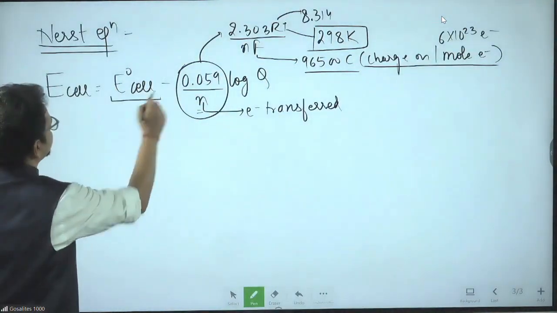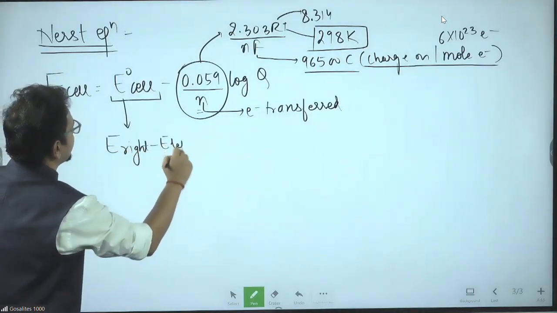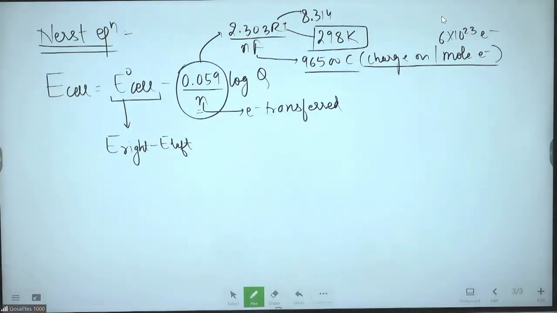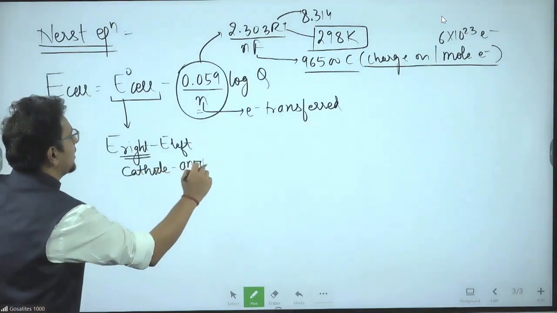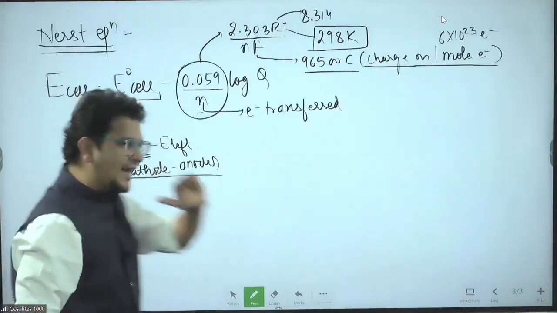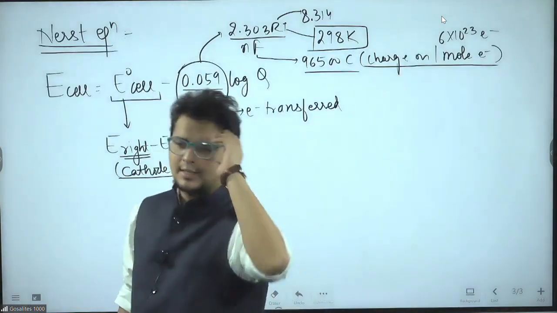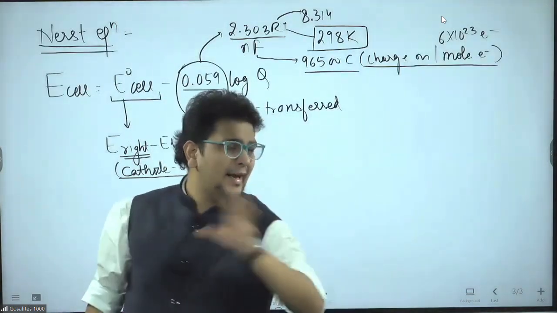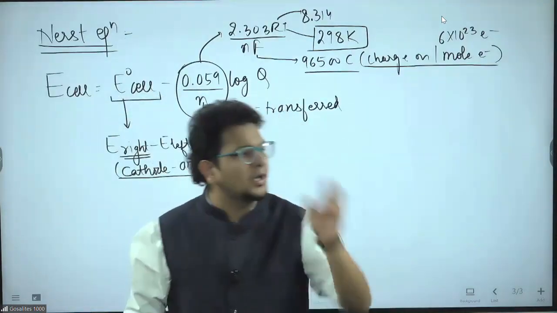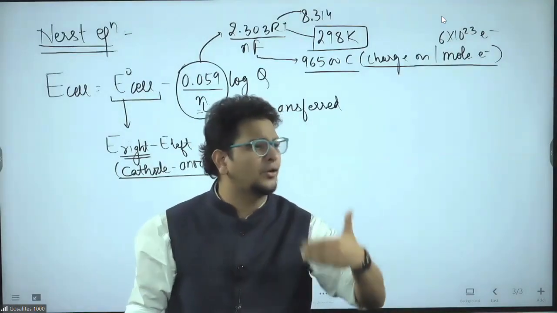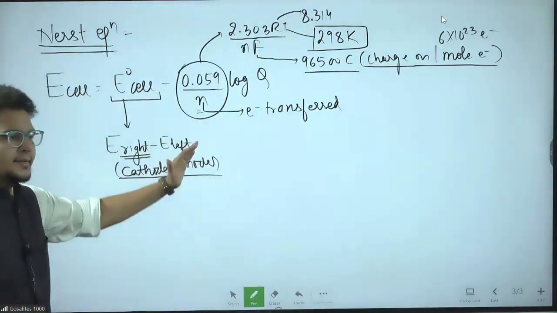Next, E naught cell. E naught cell is E right minus E left. Whenever I write the cell notation, the right side is the cathode and the left side is the anode, so cathode minus anode. I am writing right minus left today, not in the main track sheet, because there you have understood the main concept that you have to apply, that is cathode minus anode. There I talked about a lot of things. If you take SRP, if you take SOP, what will happen? If you take one SRP, one SOP, what will happen? That is all detail for the development of your brain. Now what will come in the exam is this: cathode minus anode or right minus left.